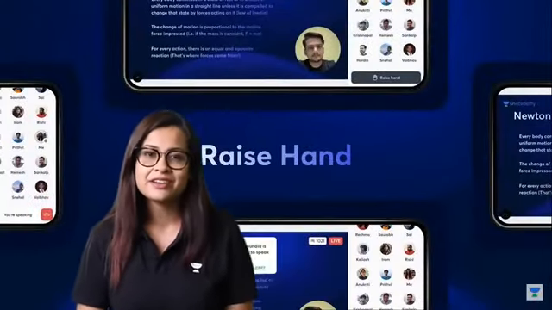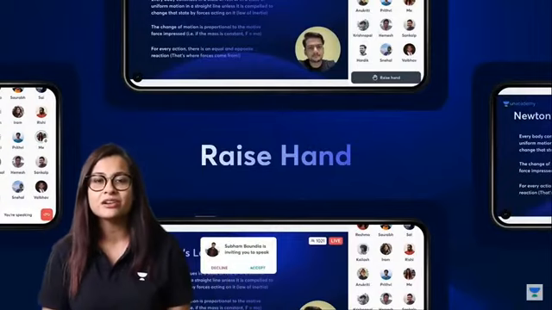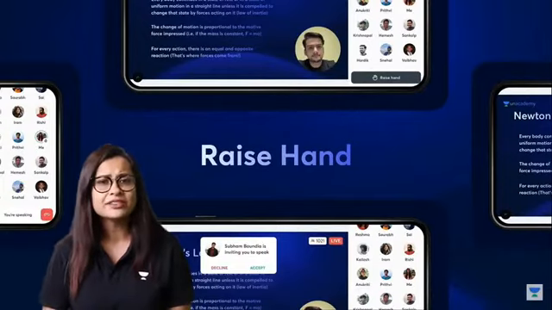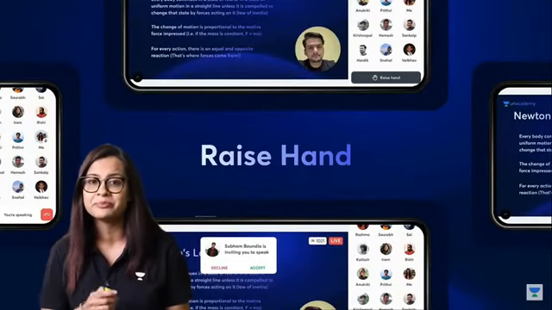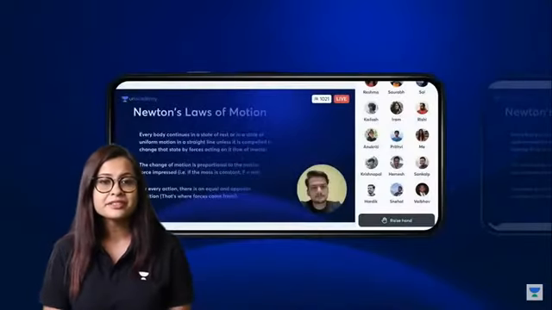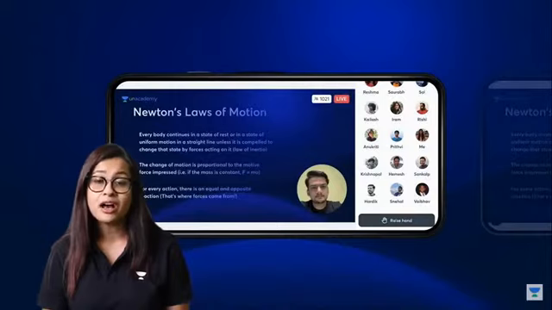Introducing Raise Hand, a feature that lets our learners raise their hand in class and get their doubts resolved. Now let's dive into a live classroom and see what's happening. This is a physics classroom of IIT JEE. The educator is teaching Newton's laws of motion.